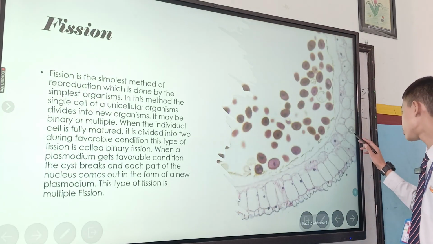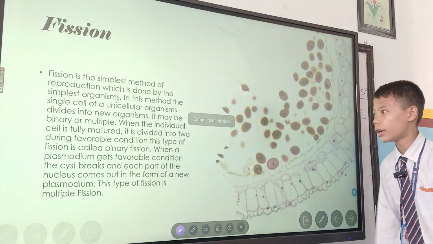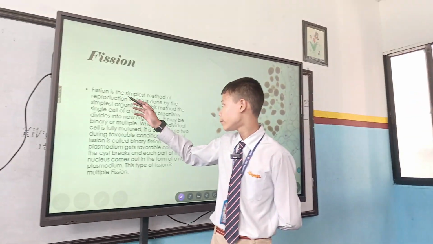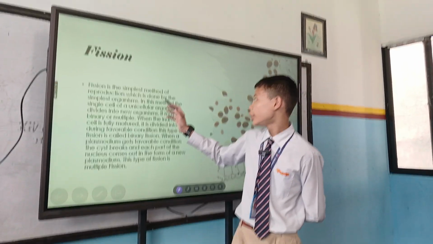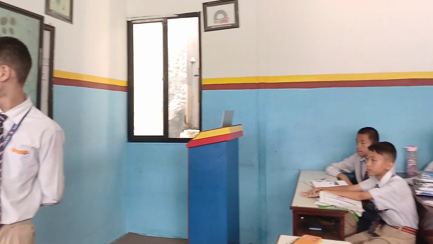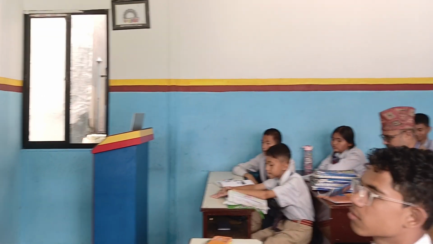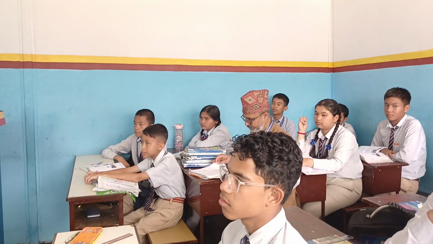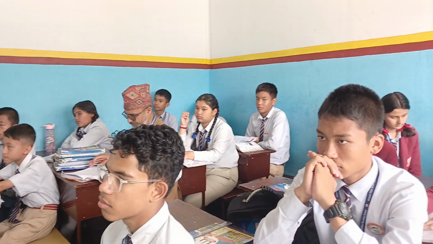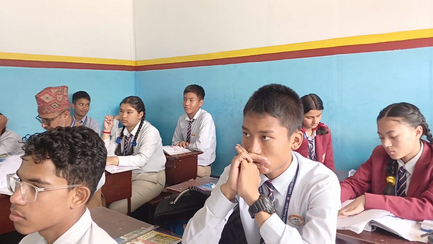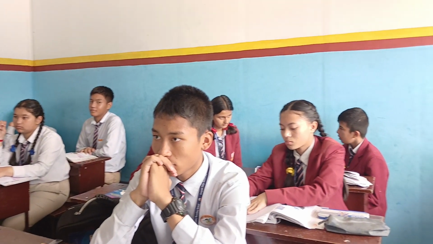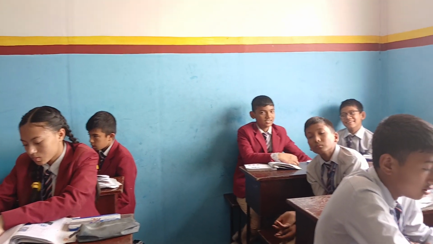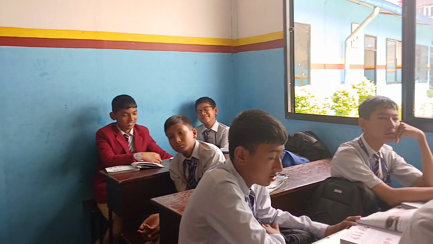Fission is the simplest method of asexual reproduction. It is done by the simplest organisms. In this method, the single cell of a unicellular organism divides into new organisms. It may be multiple or binary. This means that a single cell can divide into two or multiple new organisms. There are two modes of it: binary and multiple.